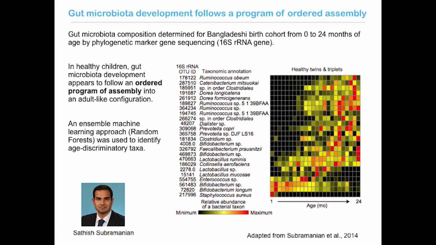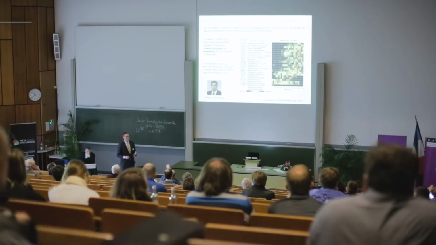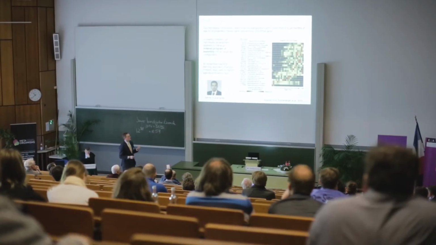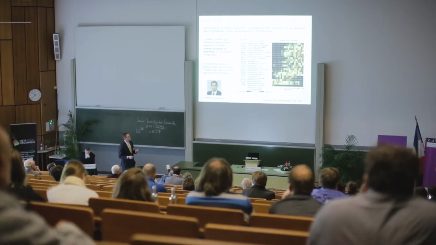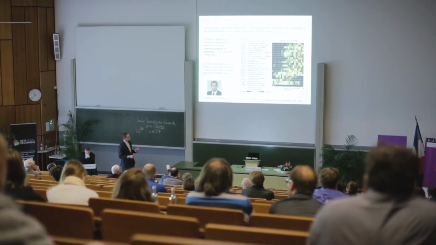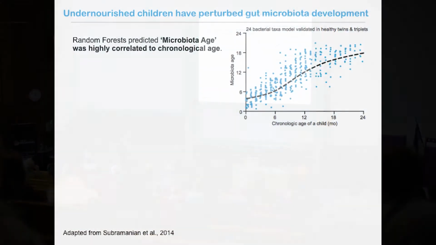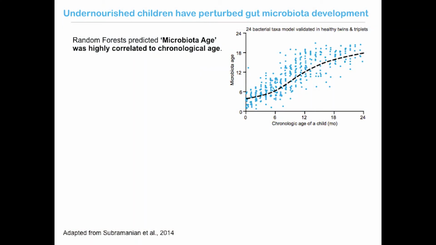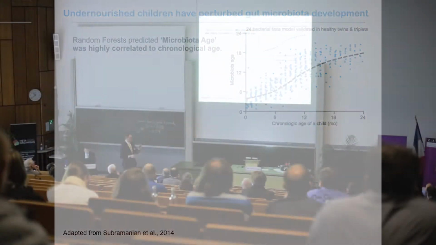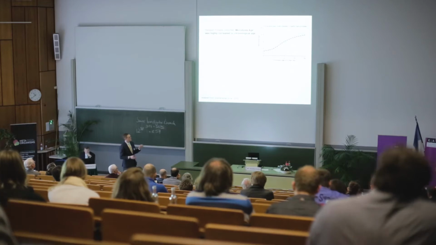Satish took this one step further, and he used an ensemble machine learning-based approach called random forests to identify a set of 24 age-discriminatory bacterial taxa, and those are the 24 that are shown here, in healthy twins and singletons from Bangladesh. Using these 24 strains, Satish developed a model where he could predict, based on the configuration of the microbiota sample, the age of the child, and this he termed a microbiota age. That's predicted based on which bacterial species are present and in what abundances. And he found that this microbiota age was highly correlated to the chronological age of the child, and that's what I'm showing you here for healthy children.